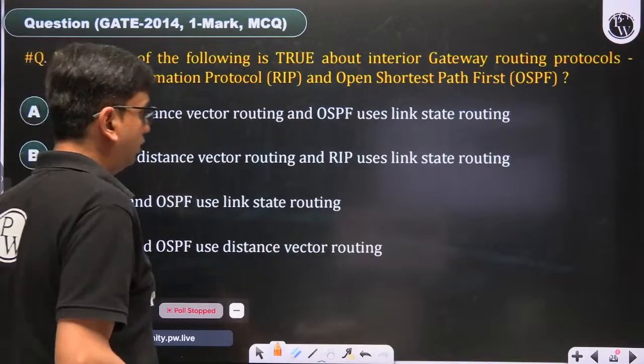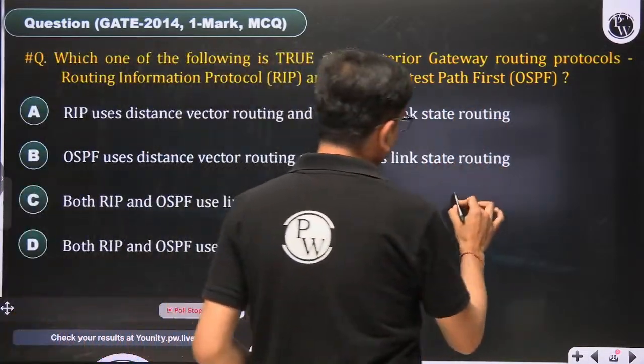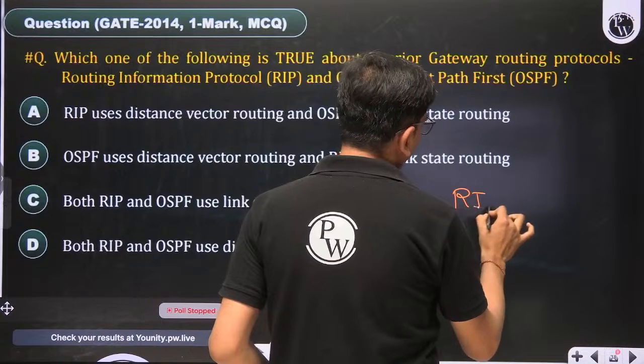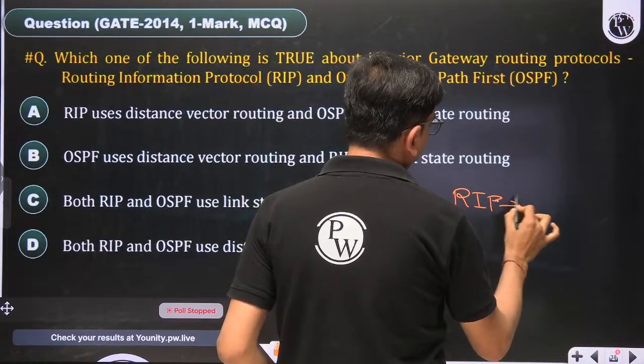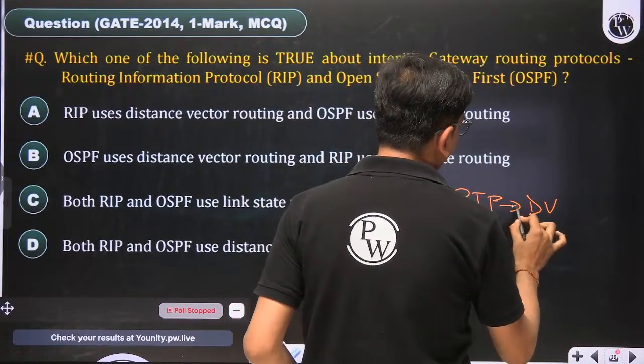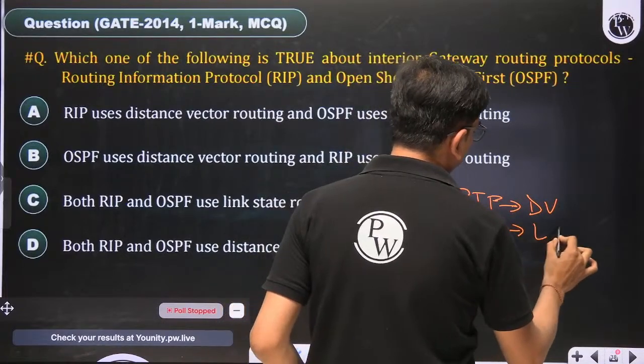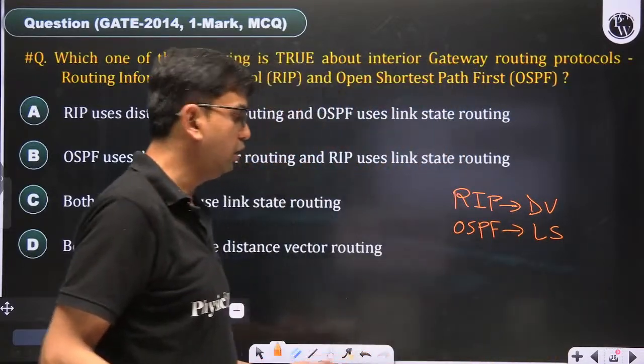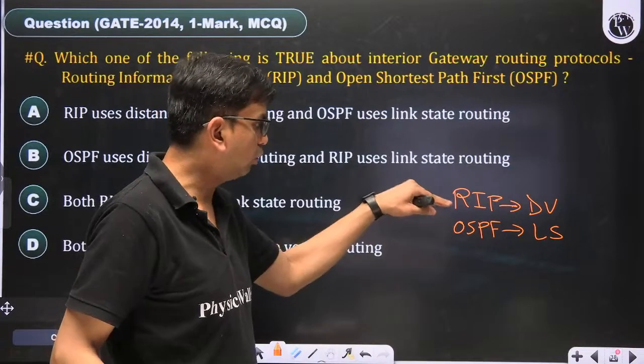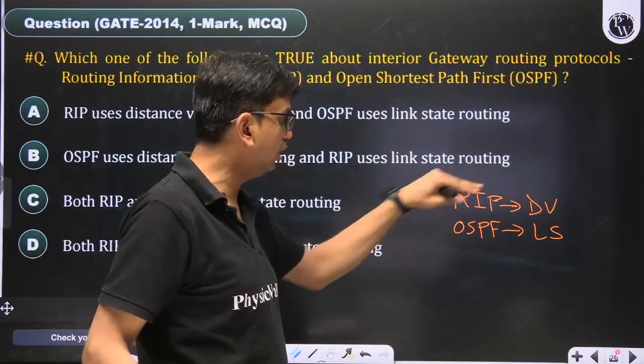Here, one thing you have to remember: the Routing Information Protocol uses which routing algorithm? Distance vector routing algorithm. And OSPF uses which routing algorithm? Link state. You have to remember this. This protocol uses this algorithm.